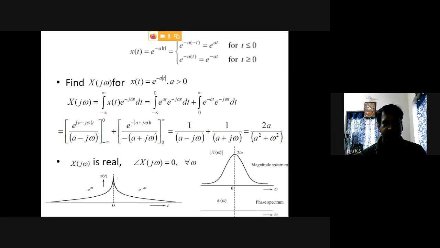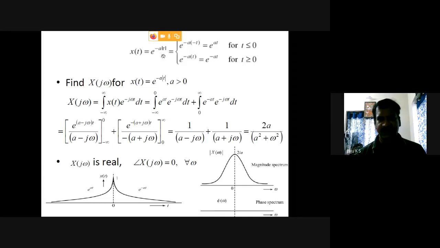So, next problem. Suppose x of t equals e raised to minus a modulus of t. So the same equation we can represent in two ways. When you lift this modulus, it is e raised to minus a minus t, as well as e raised to minus a plus t.